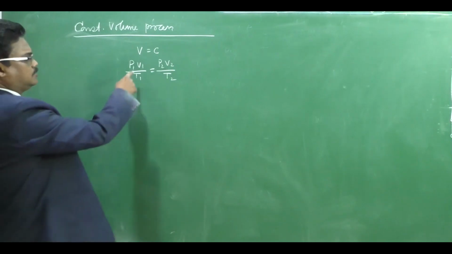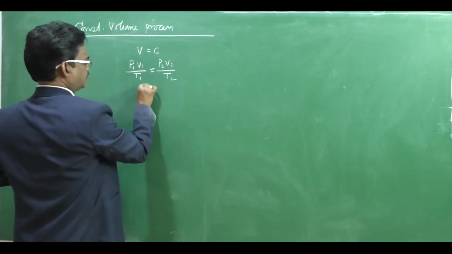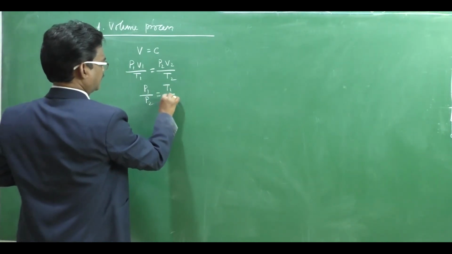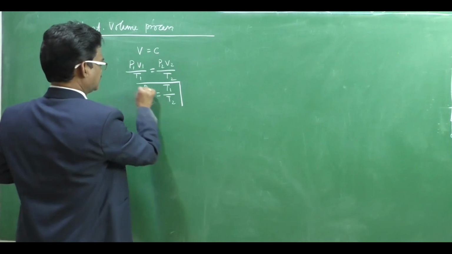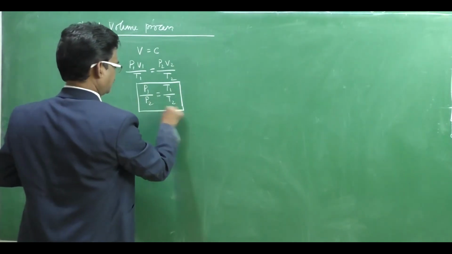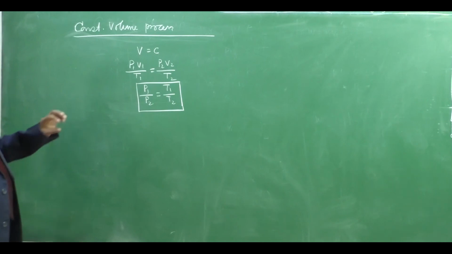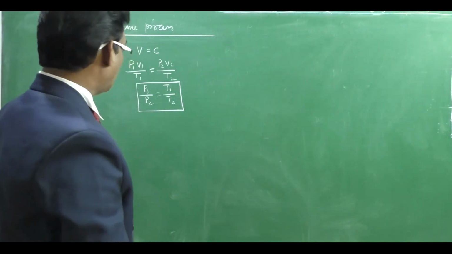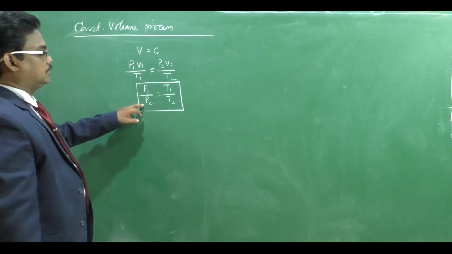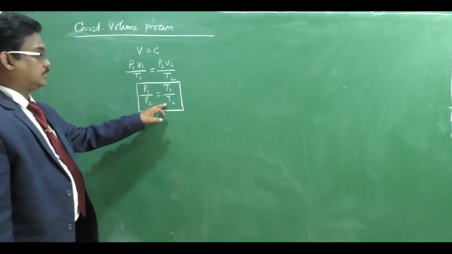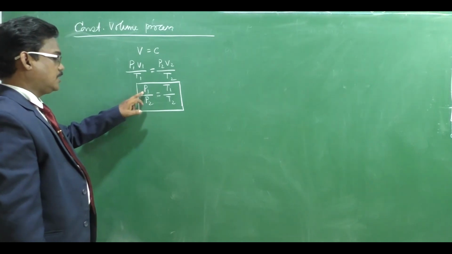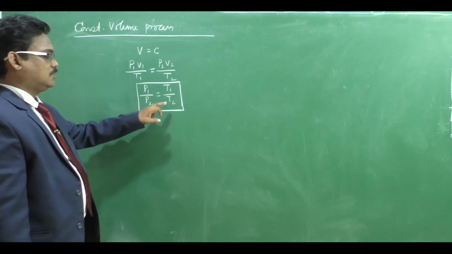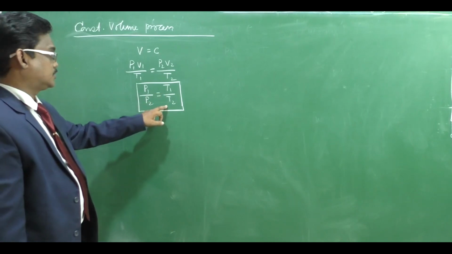If volume is constant, P1 by P2 equals T1 by T2. This is Gay-Lussac's law. We can use this equation while doing problems related to the constant volume process, where P1 is the initial pressure, P2 is the final pressure, T1 is the initial temperature, and T2 is the final temperature.